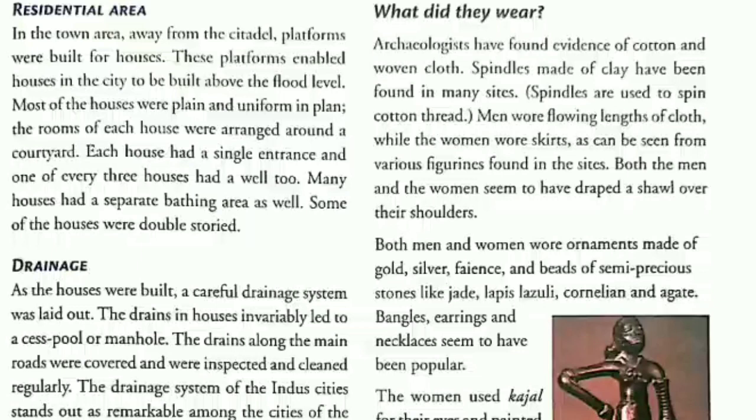The residential area of Indus Civilization. Away from the citadel, there were platforms built for houses. These houses were built above the flood level. The houses of those times were plain and mostly identical. The rooms of each house were arranged around a courtyard. Courtyard is the open or unroofed area of the house. Each house had an entrance and one of every three houses had a well also, from which all the people used to draw water.